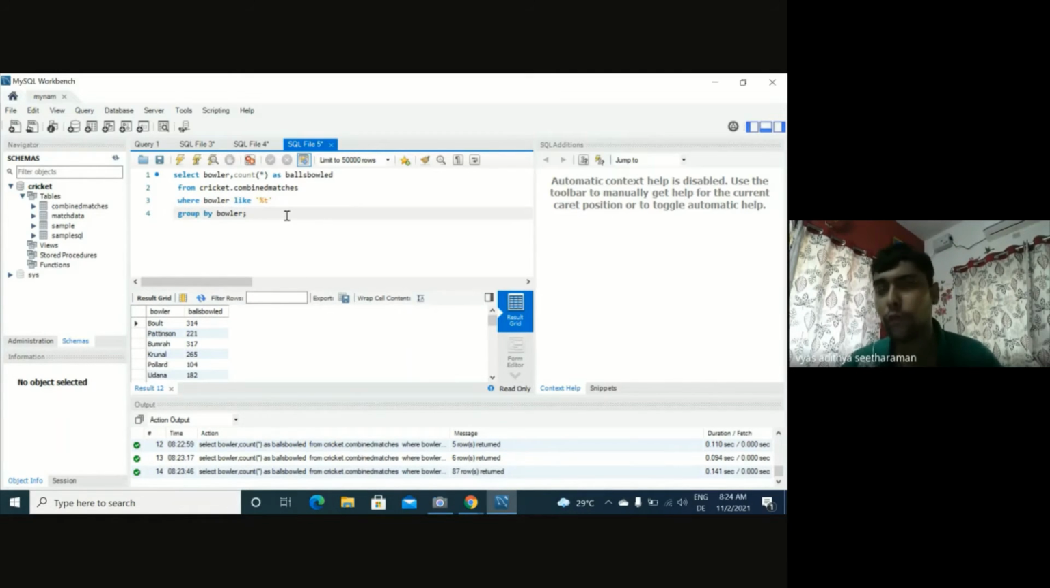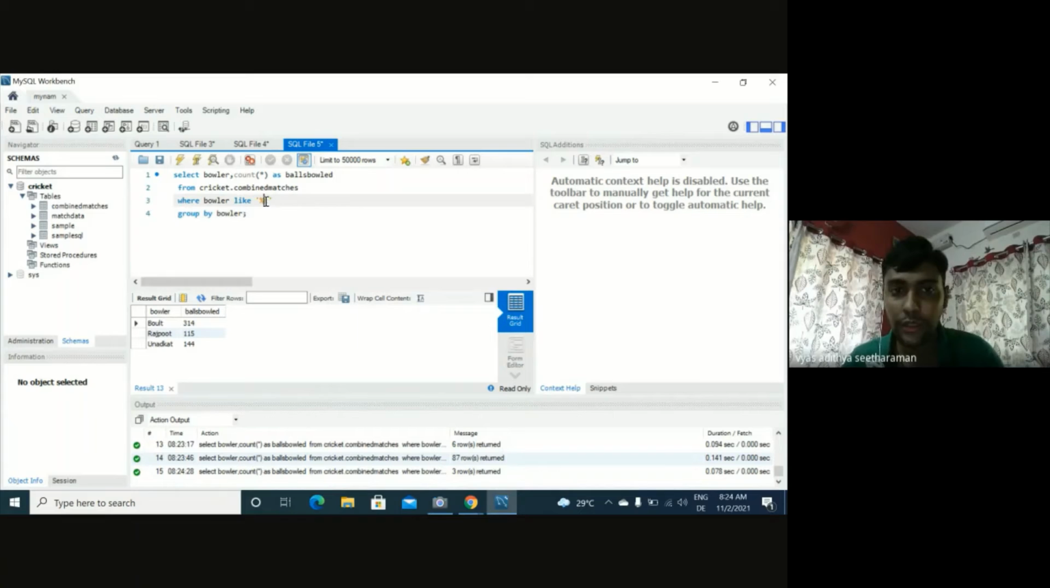So for example, Bolt should come in there. Maybe some other bowlers will come. Anyway, let's run this query to see. See Bolt, Rajput, Unadkat, all those whose names end with T. That's what happens when you put percentage and T. So the last letter has to be T. The previous letters can be anything.